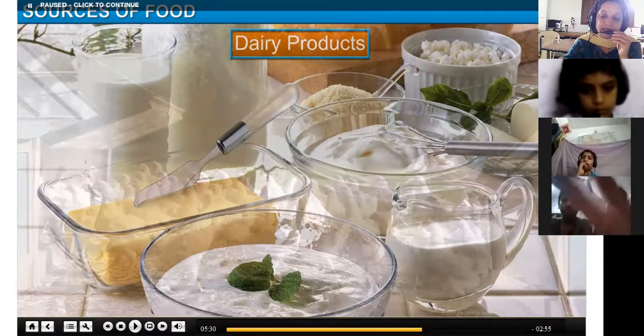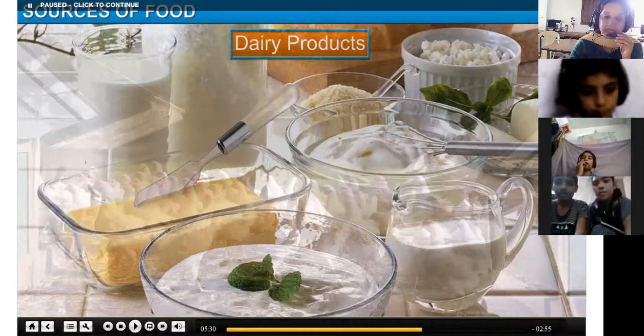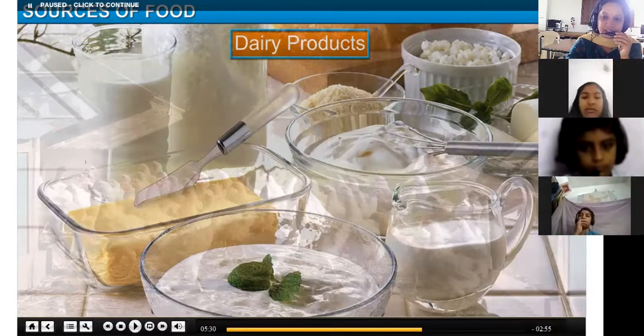Also, we can prepare some sweets from milk, right? Some dishes from milk. When I ask you at that time, you can tell. So we can prepare some dishes, some foods and sweets from the products of milk.